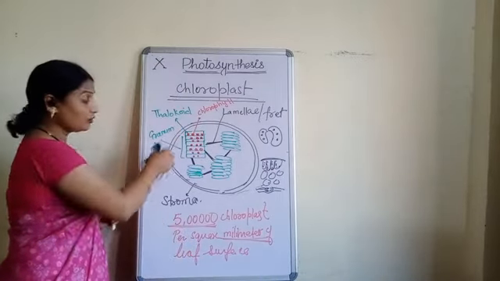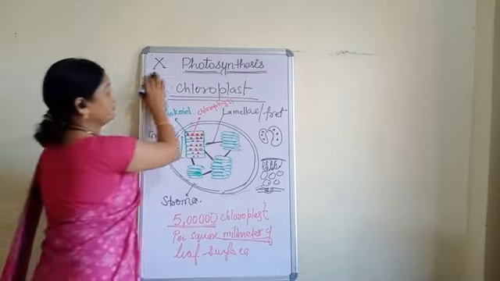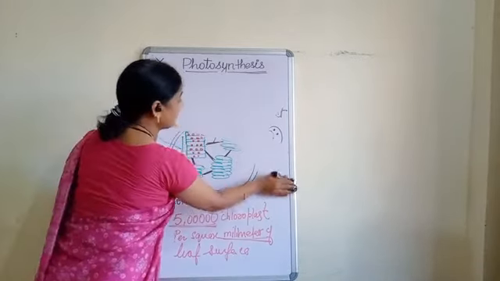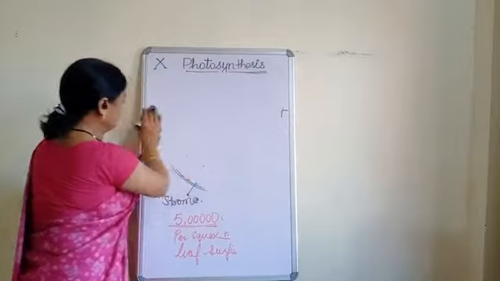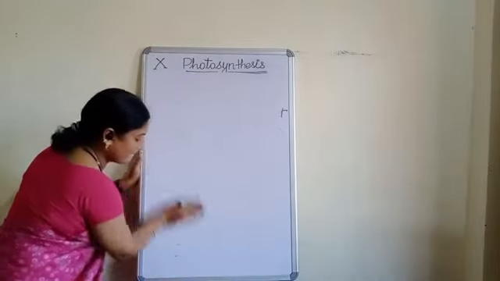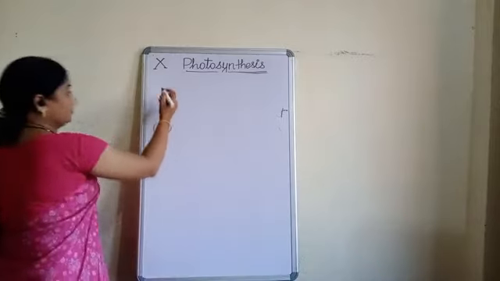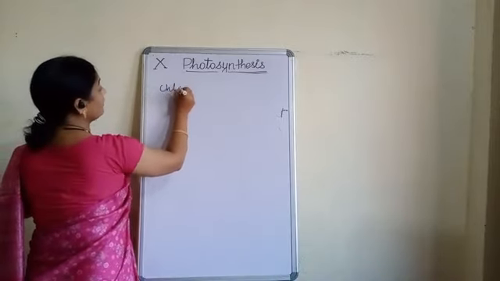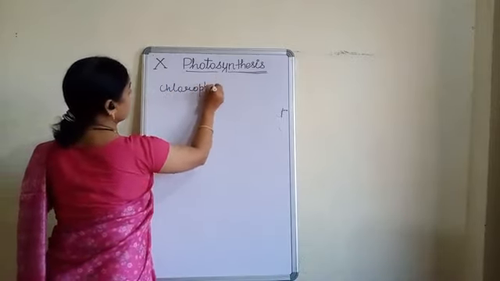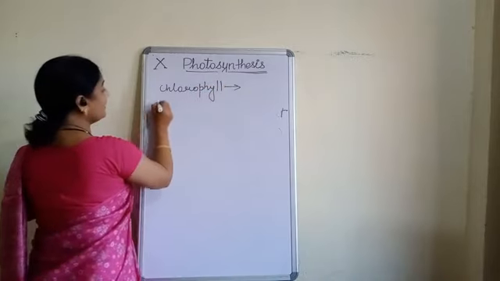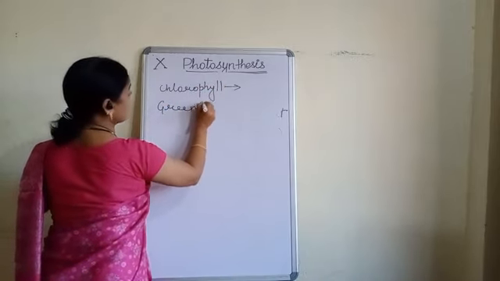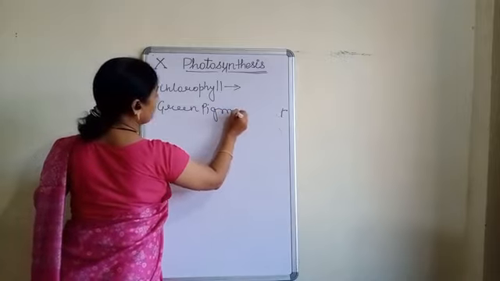Okay, now children, we will see about the chlorophyll, the chlorophyll that I have drawn. Now see. What is this chlorophyll? Chlorophyll is a green pigment. Clear?